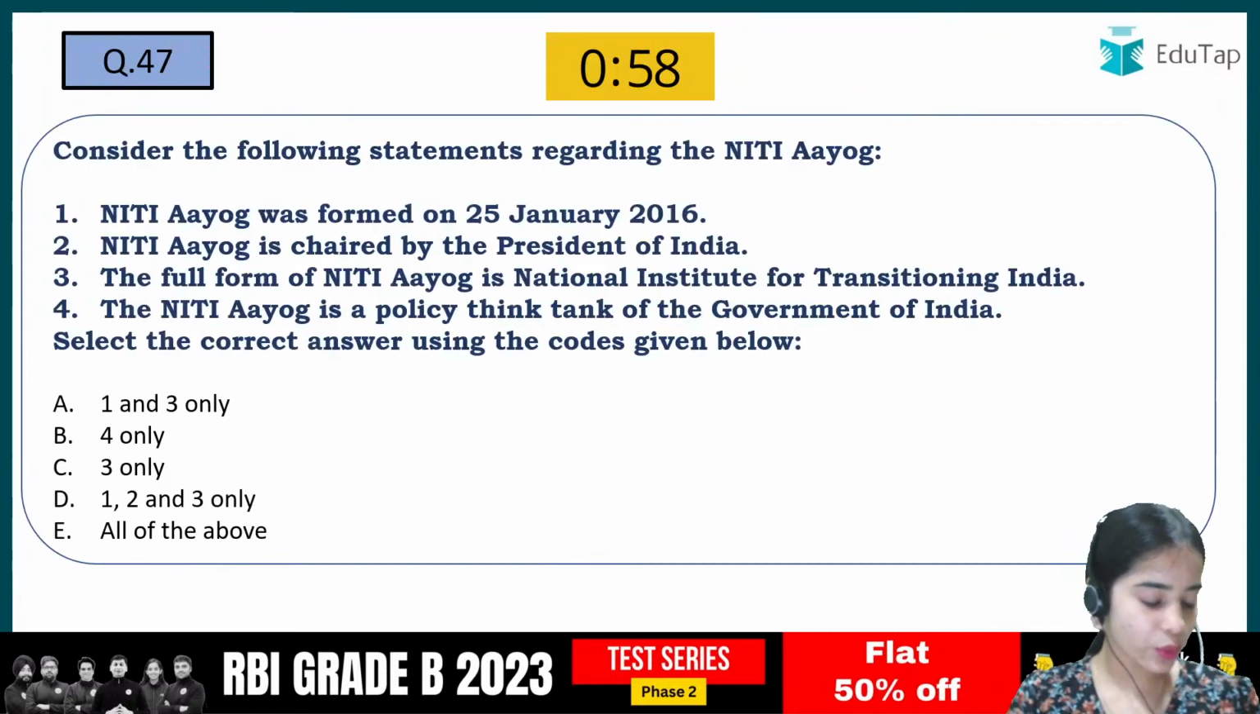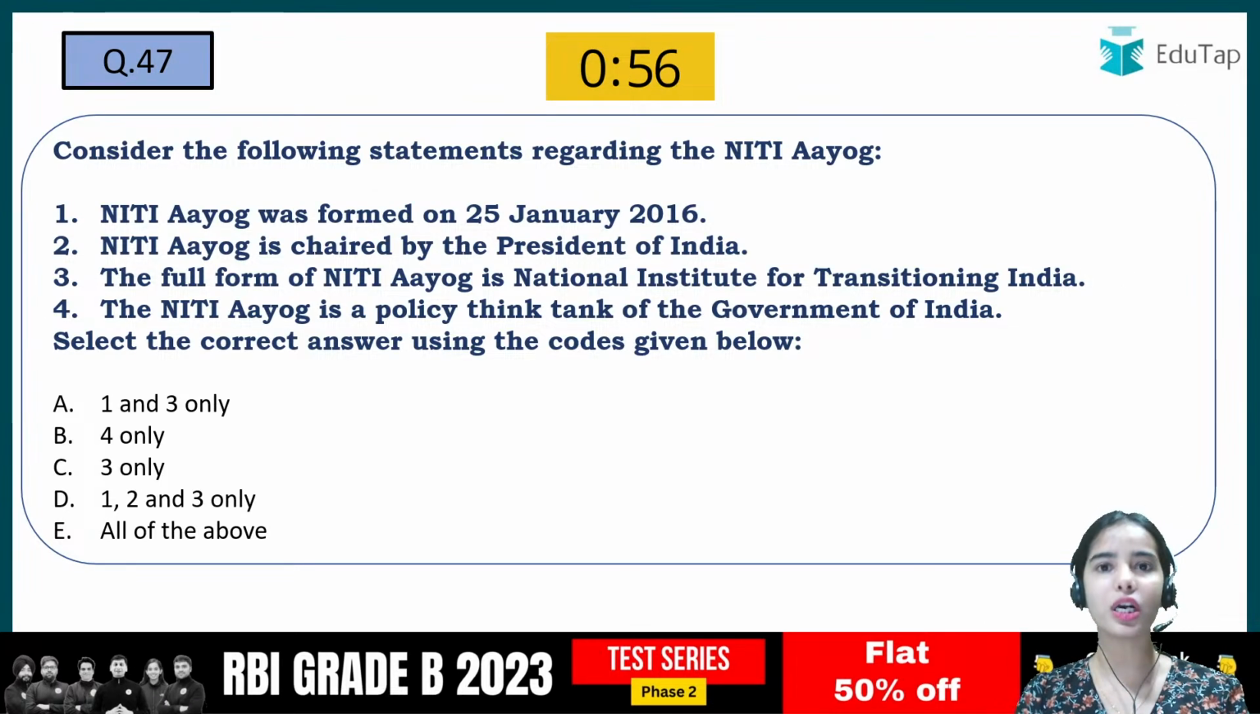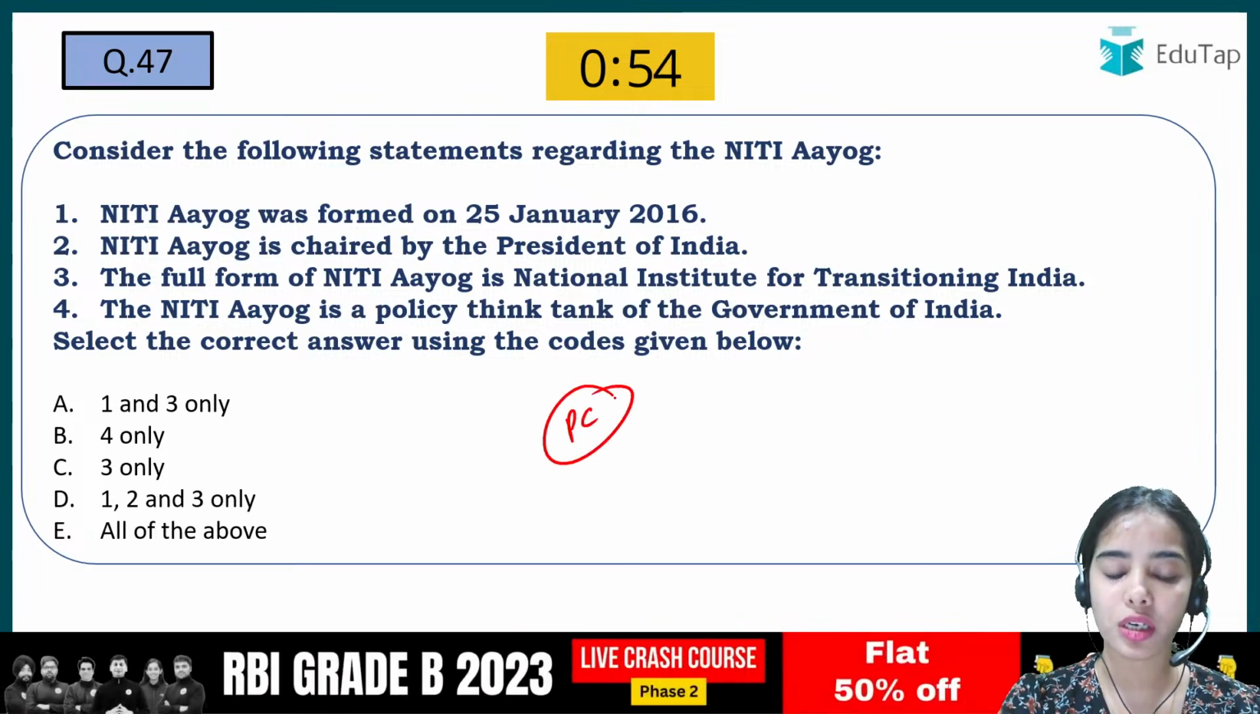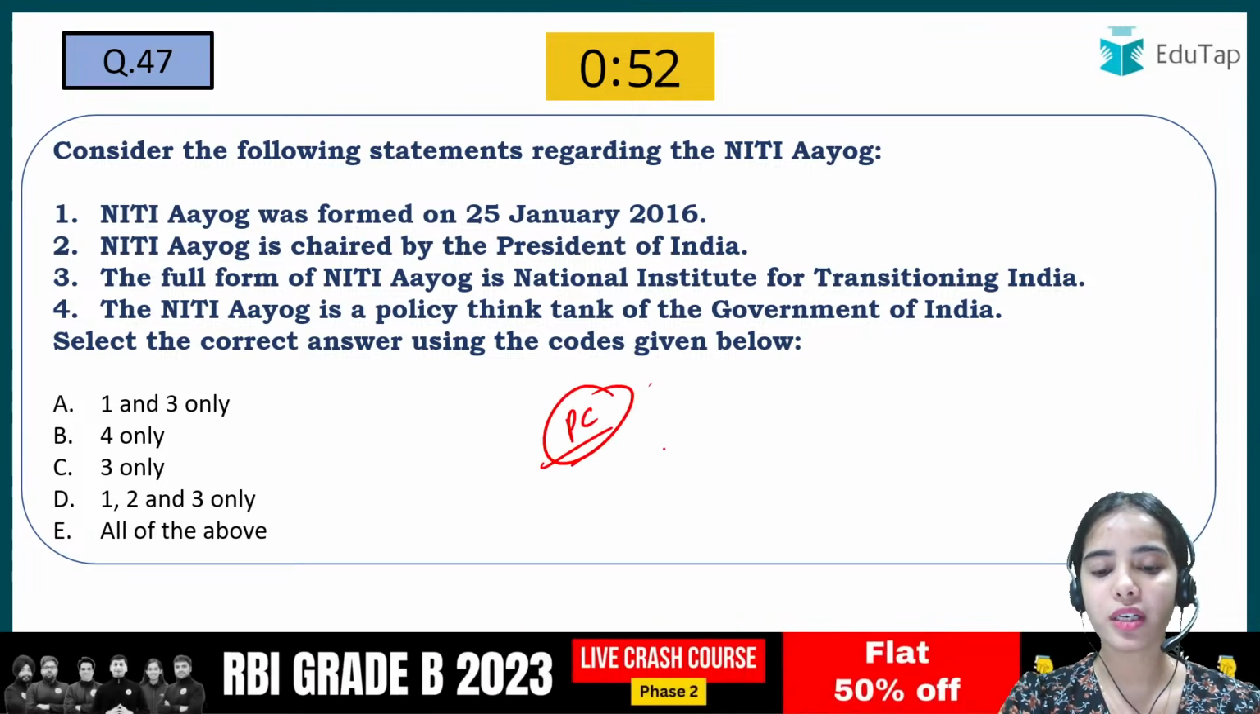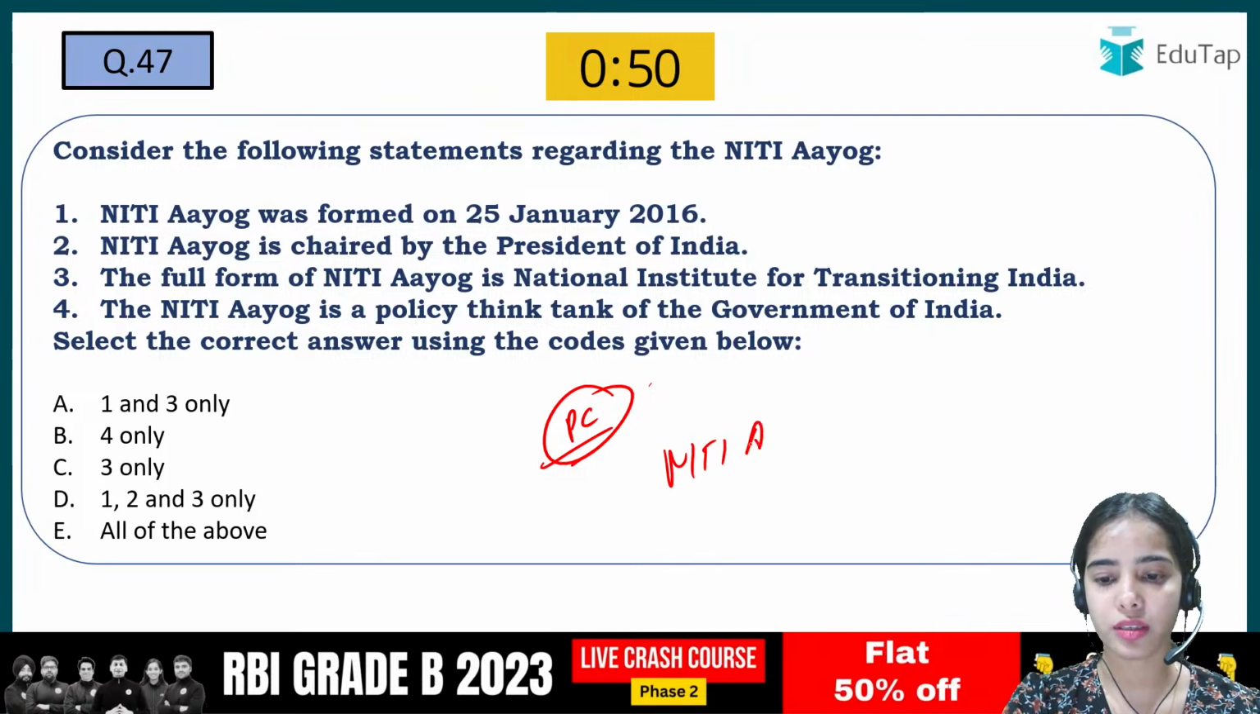Now coming to the next question, that is regarding the Niti Aayog that came after the Planning Commission. So the 5-year plan stopped as the Niti Aayog came.